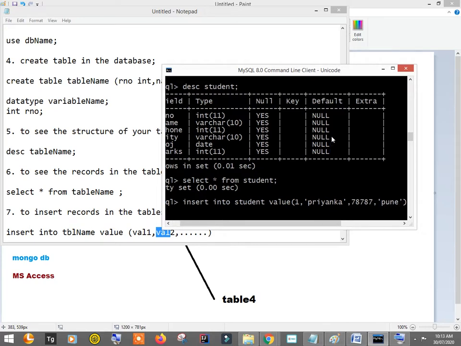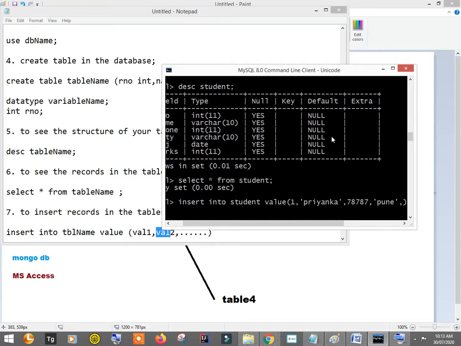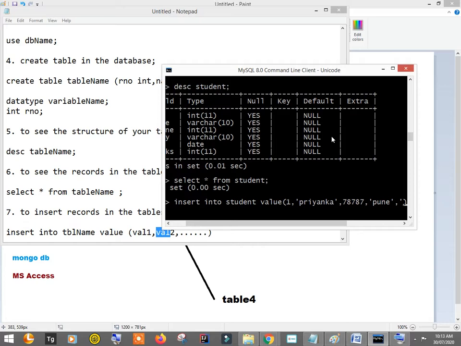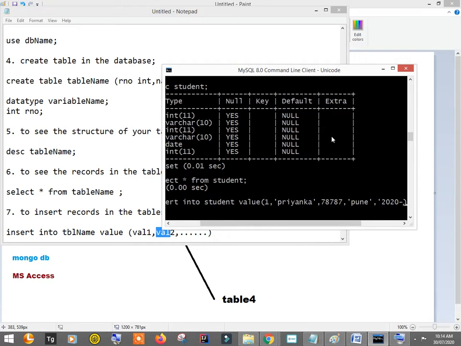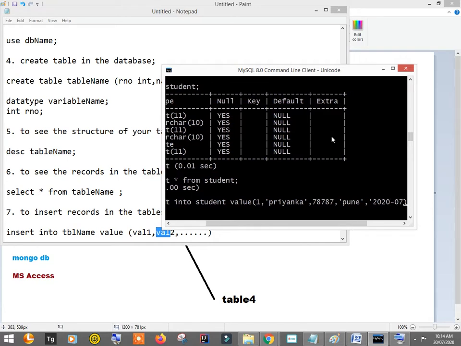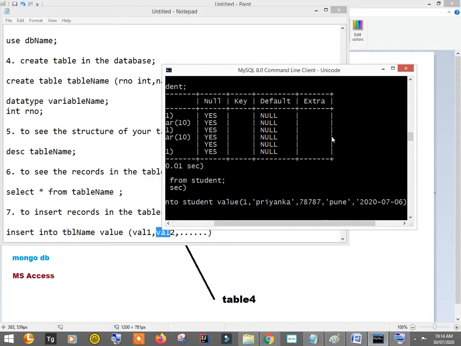So let's say this is city, then date of joining. It should be in the form of yyyy-mm-dd, I think. So year 2020, month 07, and let's say 6th July.